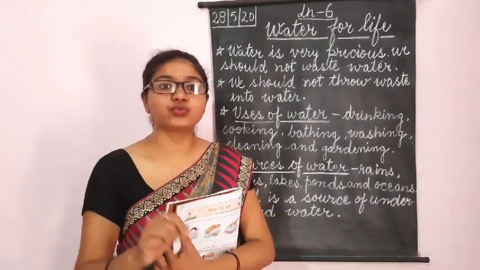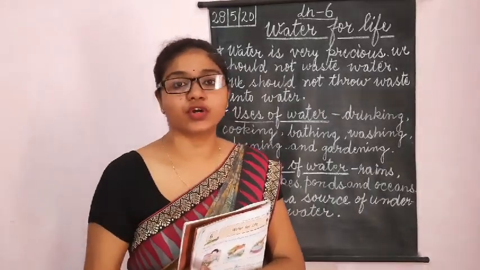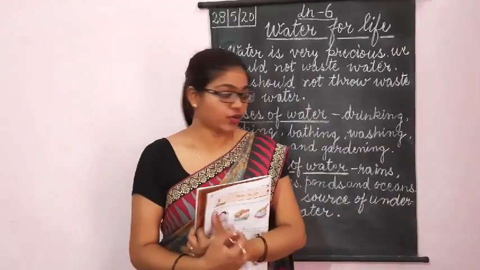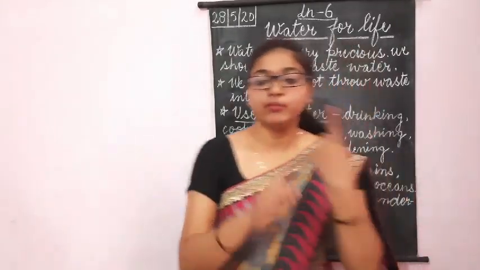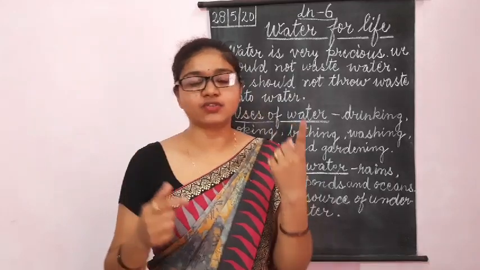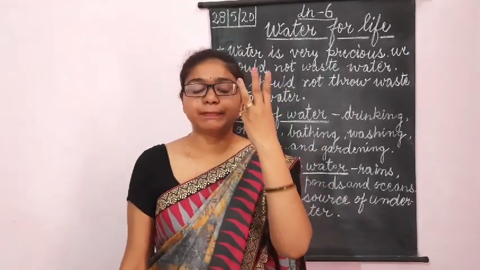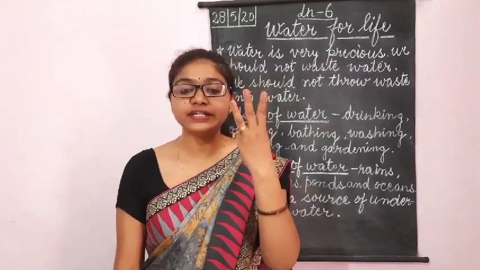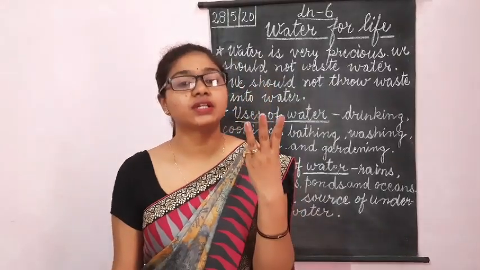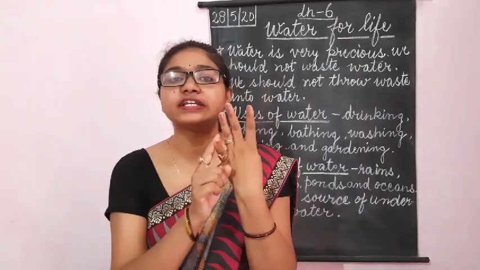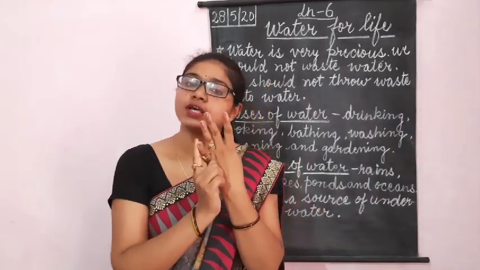They have to drink water. They need water to survive on the earth. For example, human beings, meaning all of us, animals, plants, and birds all need water to live.